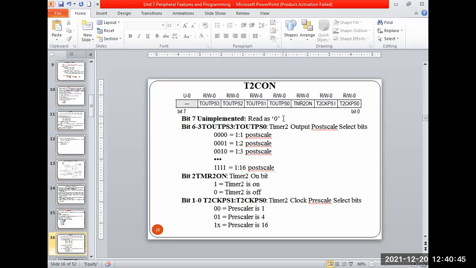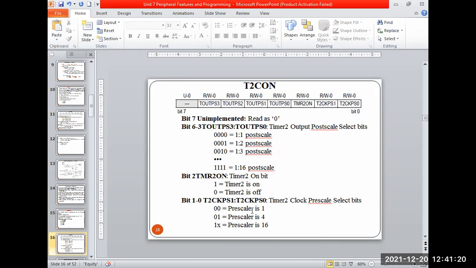Then bit number 2 is for what? Making the timer on. So timer 2 on. When it is 1, it makes the timer on. 0 will be timer 2 off. Then T2 clock prescaler value selection. These last 2 bits are there, T2CKPS0, T2CKPS1. So it is 8-bit only, so that's why 2 bits are there. That's why there are only four possible combinations for the pre-scalar multiplication. So it has both the post as well as the pre-scalar multiplication with the counter value.